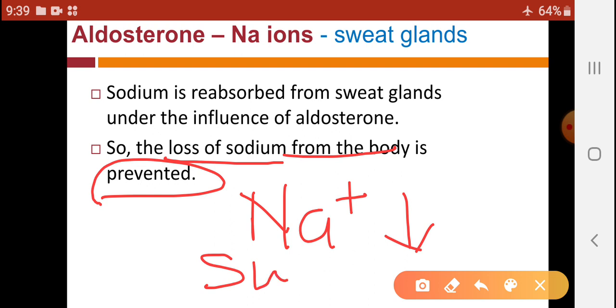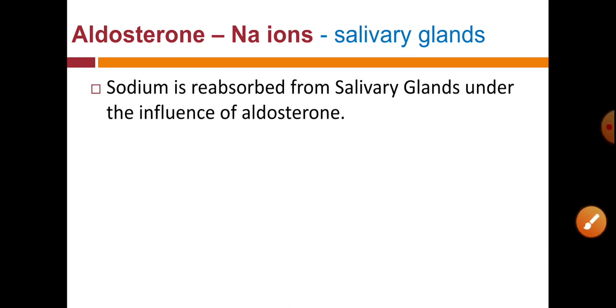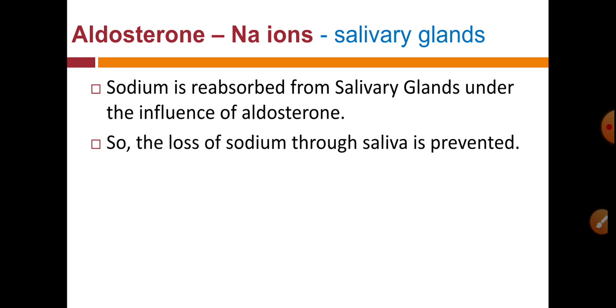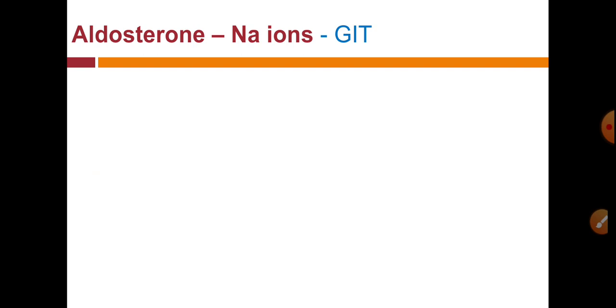In the salivary glands, the same action of aldosterone occurs: reabsorption of sodium, so that sodium loss in saliva is decreased. So the overall function of aldosterone is conservation of sodium in our body or blood.